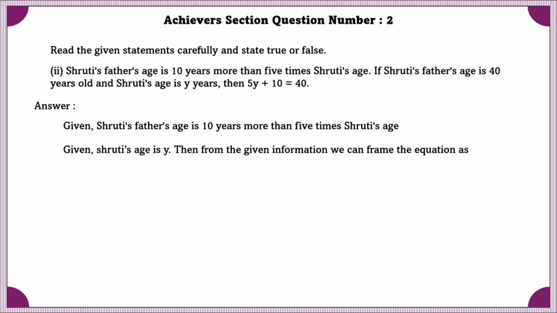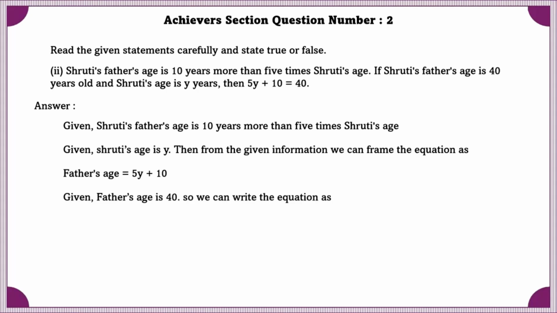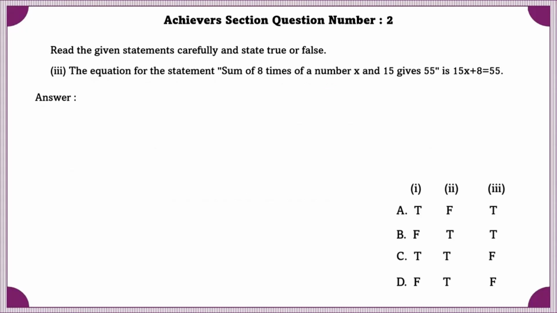Then from the given information, we can frame the equation as father's age is equal to 5y plus 10. Since they have already given the value of father's age, that is 40, we can substitute the value of father's age as 40. So we will get 40 is equal to 5y plus 10. That is exactly the same as they have given in the question. Therefore, statement 2 is true.